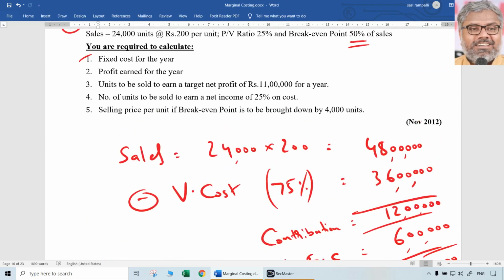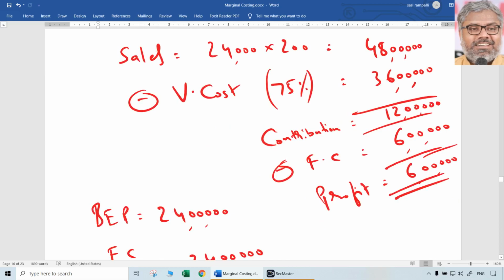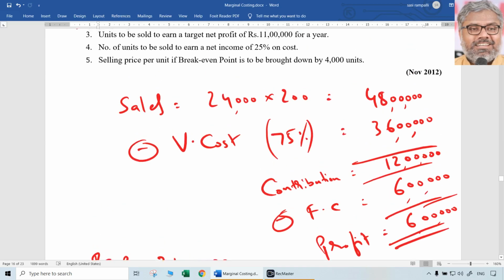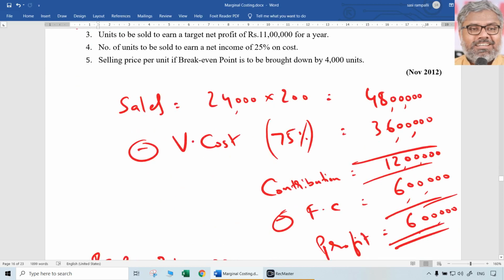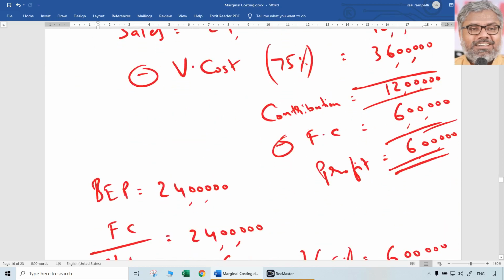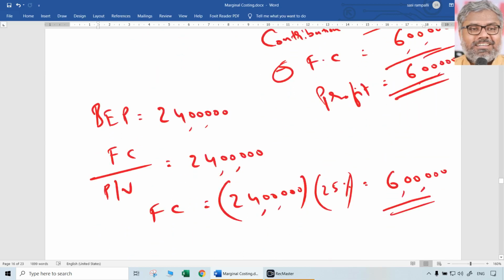That was the second question: profit earned for the year. Fixed cost is 6 lakhs. Profit is also 6 lakhs. That's it. Anything can be asked in the same data. For example, if margin of safety is asked, you can just take profit by PV ratio. That is 6 lakhs divided by 0.25. That is 24 lakhs. So when break-even sales are 24 lakhs, naturally margin of safety sales will be another 24 lakhs.